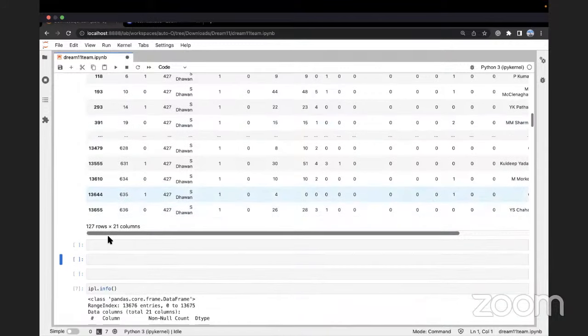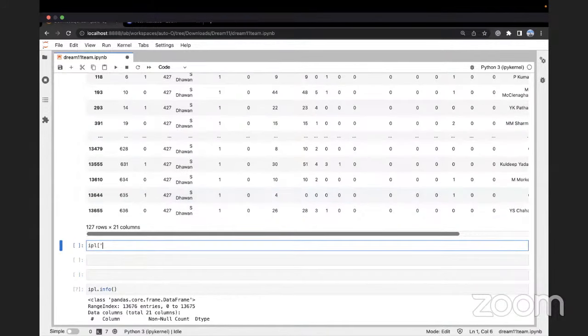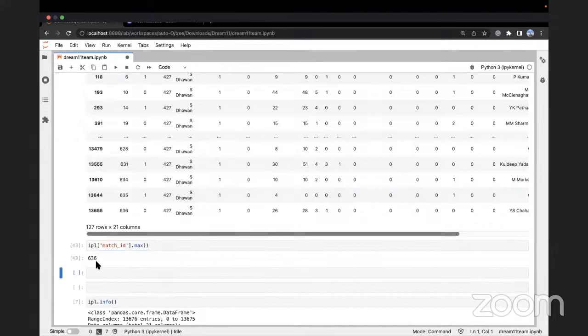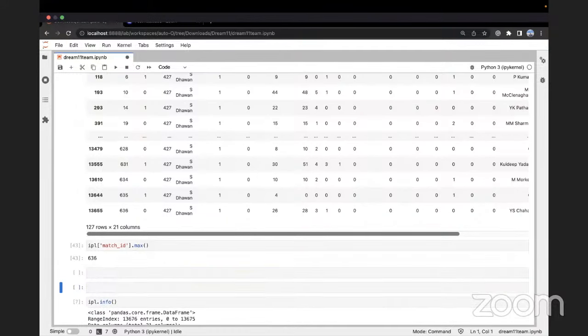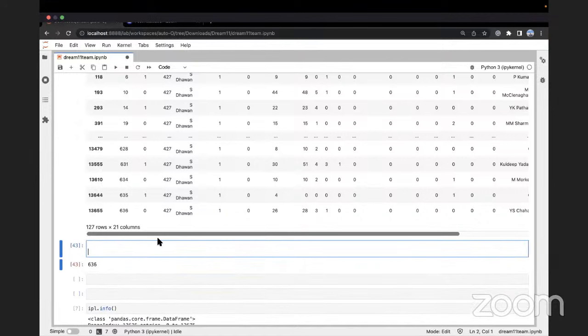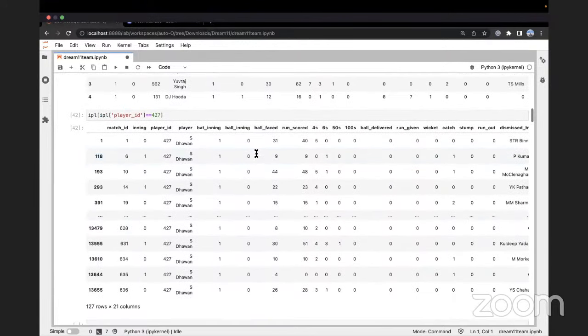So if I try to find out the maximum match ID, it is 636. Approximately one IPL season has 70 matches. So total 9 seasons का data है हमारे पास. Now, for the different match IDs, it is given which innings Shikhar Dhawan played.